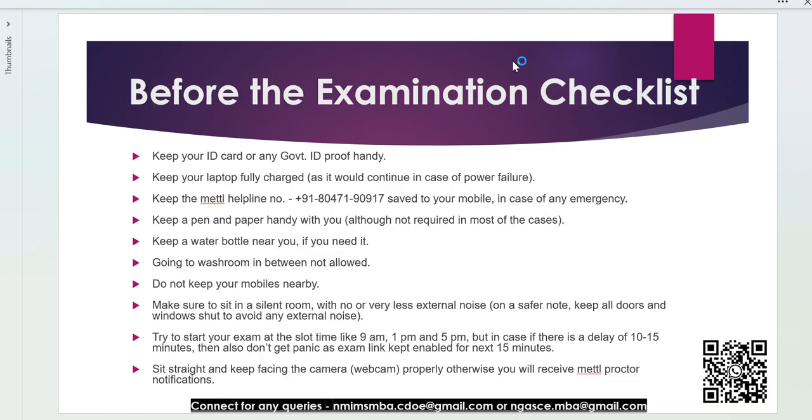Now, just before the exams, just when you are going to start the exam, there are a few other things which you should keep very handy, and definitely these are very important tips. I would recommend that you make a note of these points.